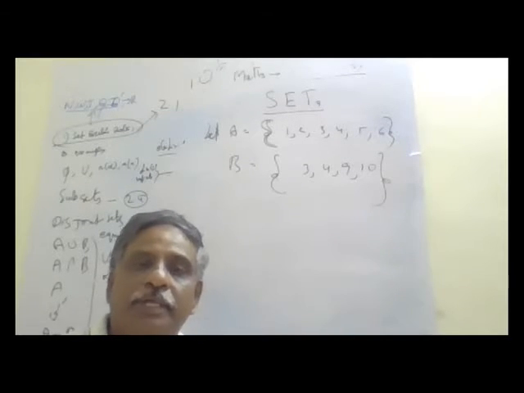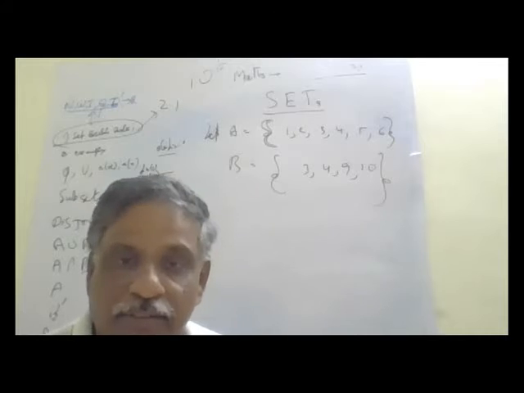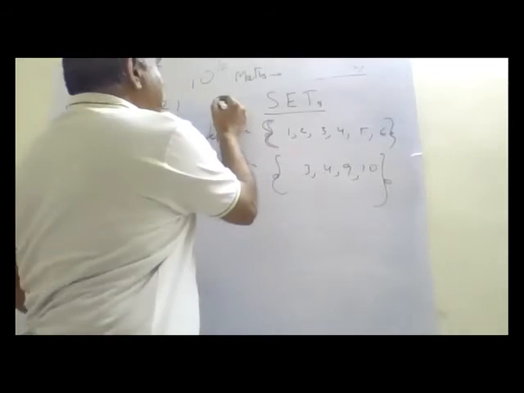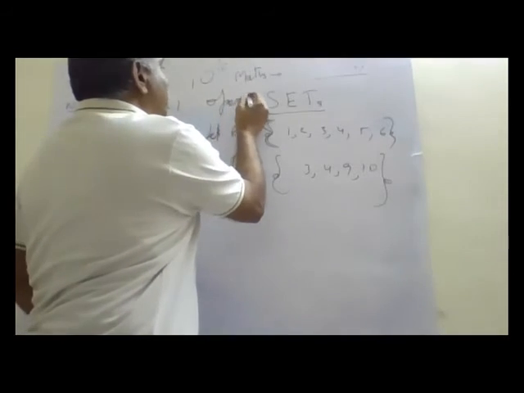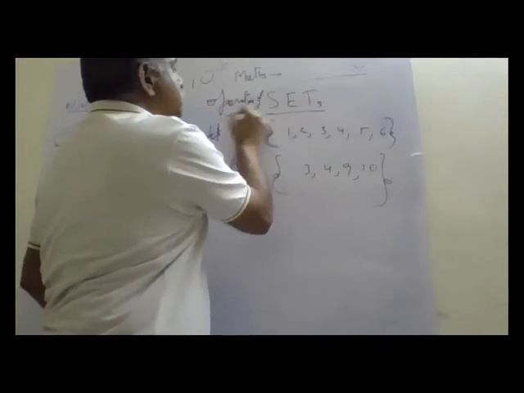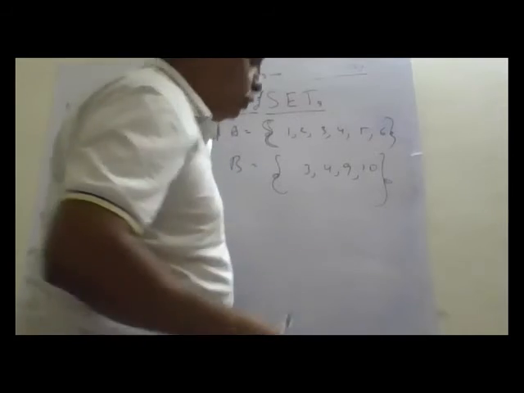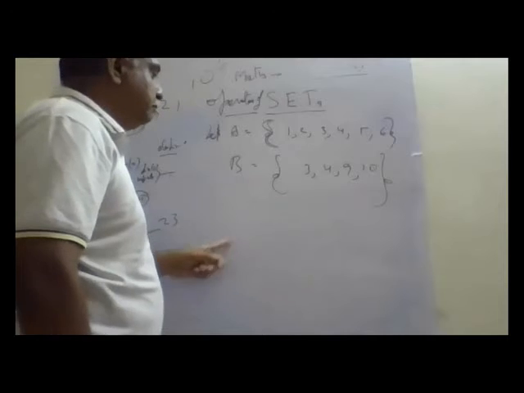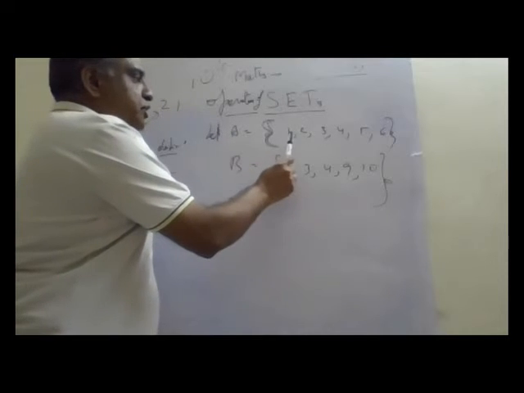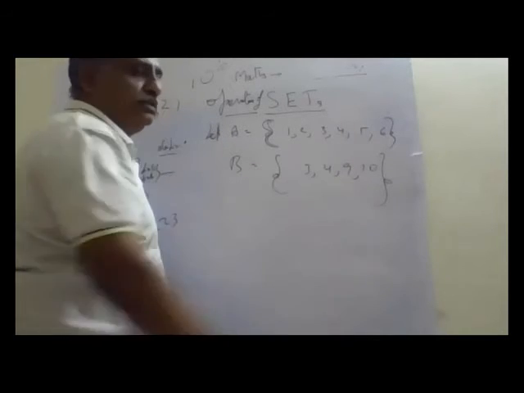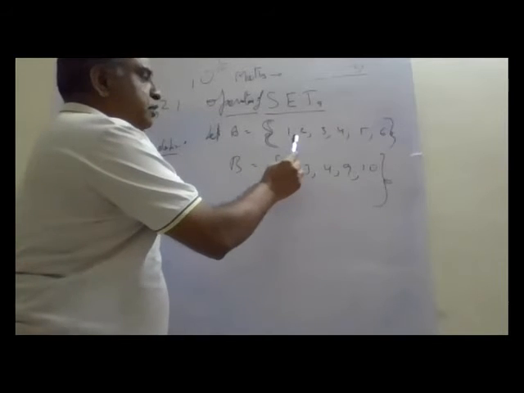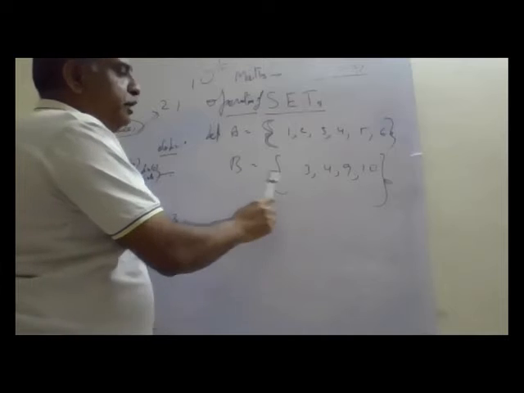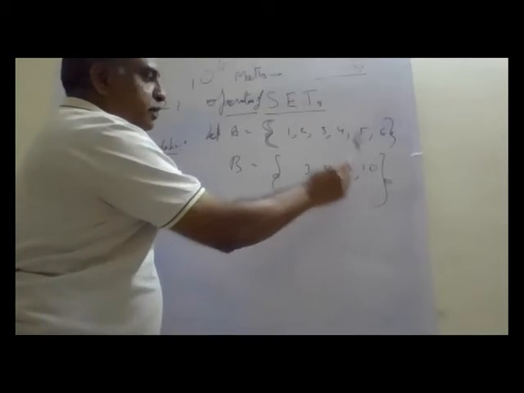Today we are going to study about operation of sets. What we are going to study? Operation of sets. Can you see the board? Yes, uncle. Let set A be 1, 2, 3, 4, 5, 6. This is the roster form. Elements of set B are 3, 4, 9, 10.